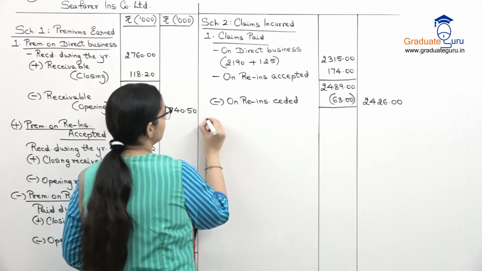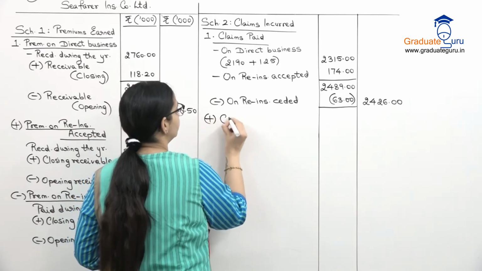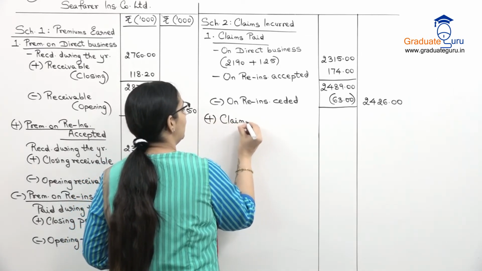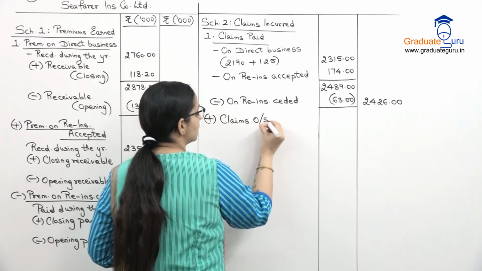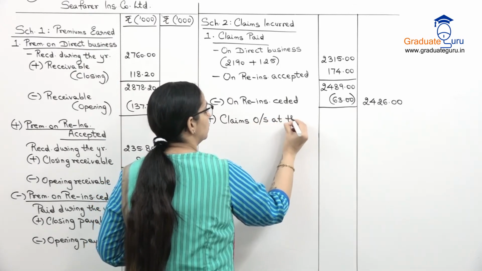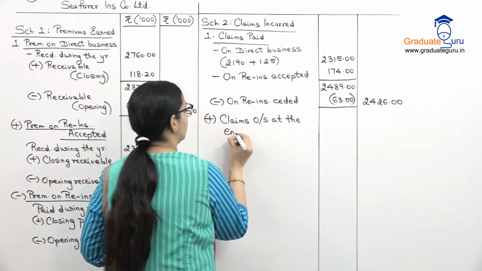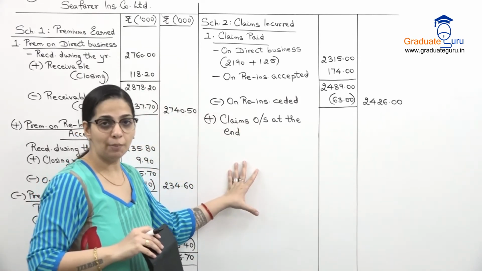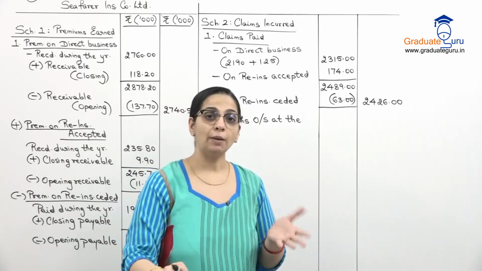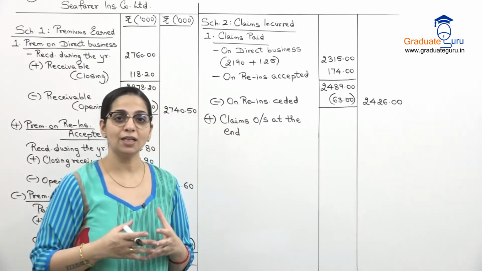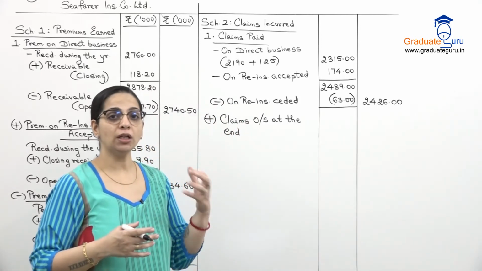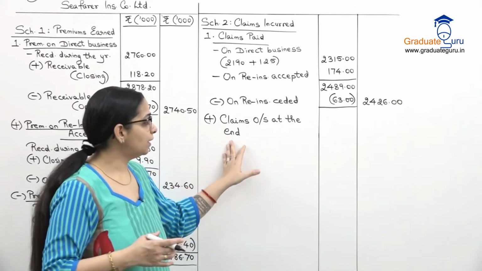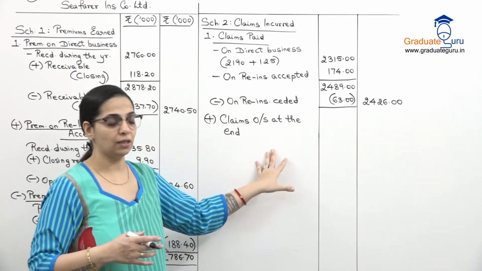So to this I add my claims outstanding at the end. So at the end means the closing amounts which are given. Now यहाँ पर because the format is not expecting us to give all the details, so यहाँ पर we will show the plus minus in the brackets.